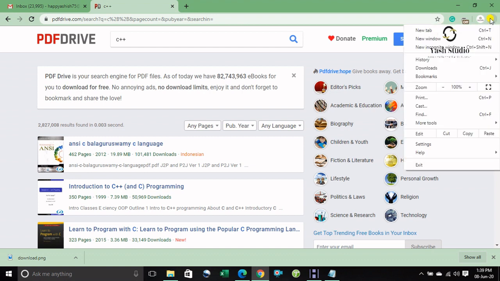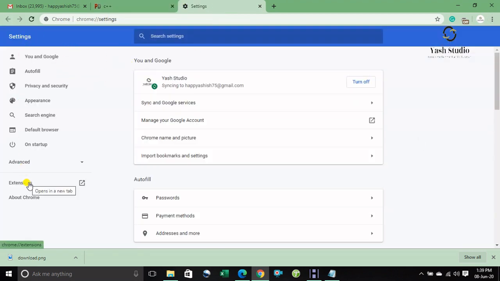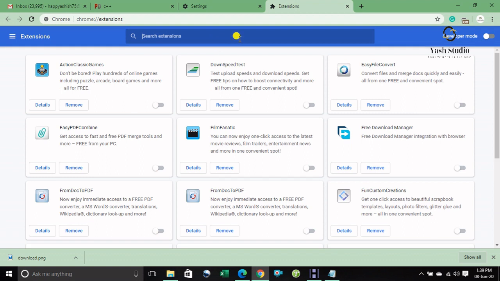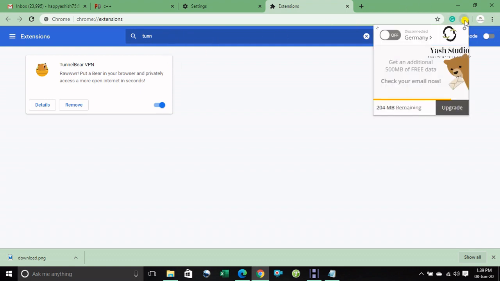I am going to Settings, and after that I am going to Extensions and type "tunnel 1". It is showing here, accept this extension, and after that this software is showing here with on/off. Okay, and when this software is on, your IP address changes.